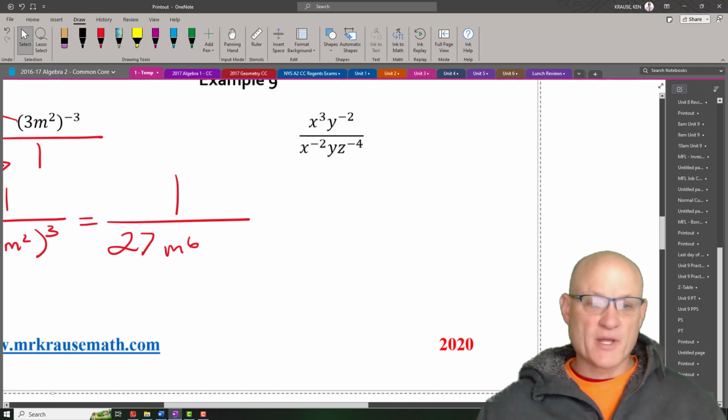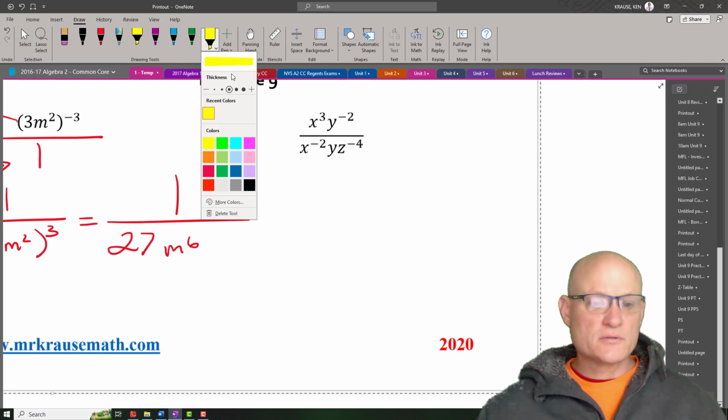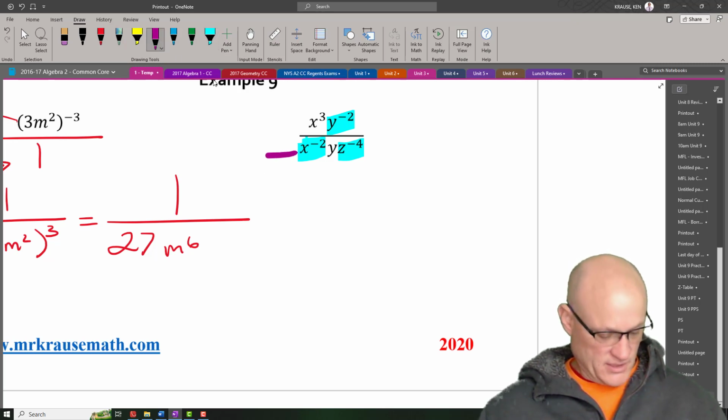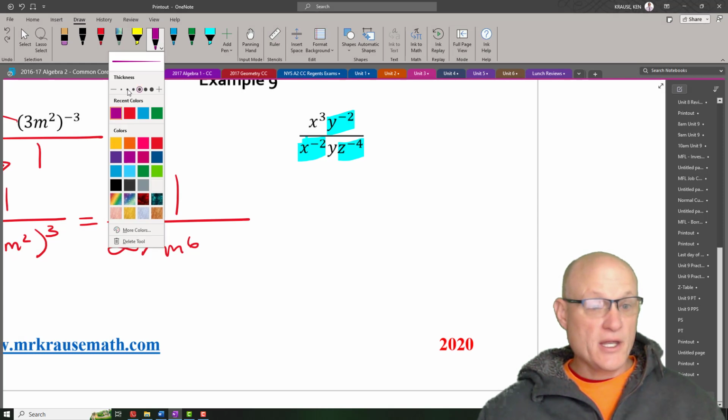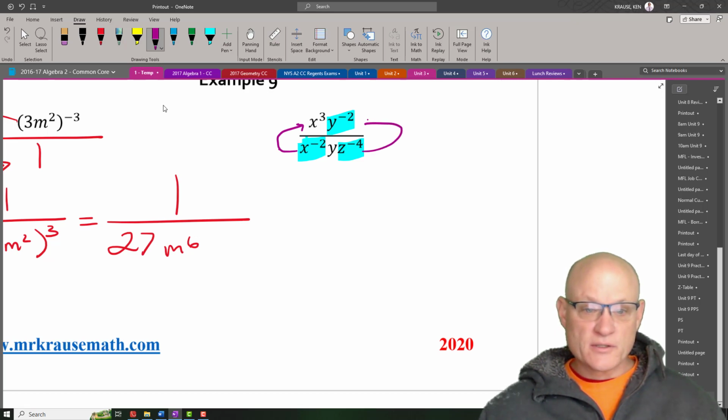All right, let's work on this one. Now, this one's a little weird. I'm going to add a new highlighter too. We'll go with blue. So this one has a negative exponent, and this one has a negative exponent, and this one has a negative exponent. So this one, there's the big fat chubby bed. All right, this one is going to come up here. This one is going to come up here. And this one is going to go down here.